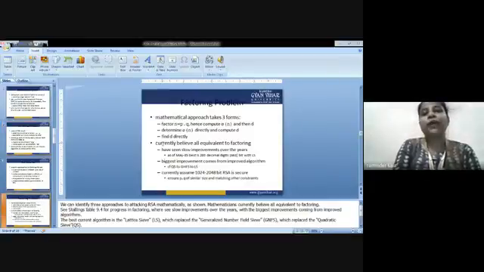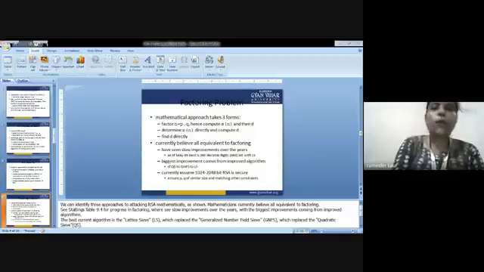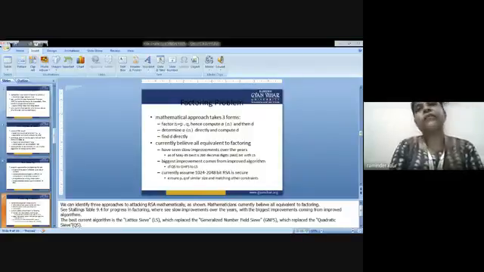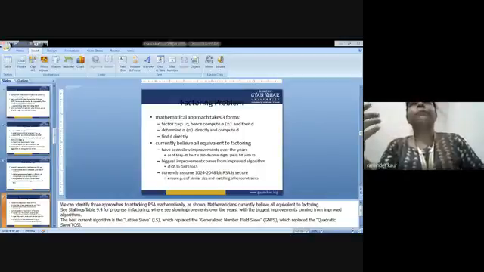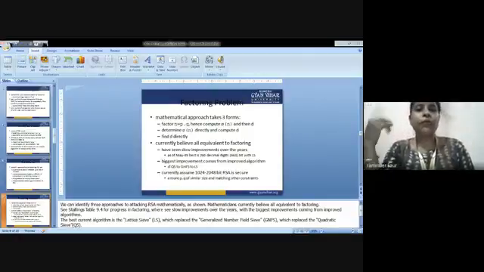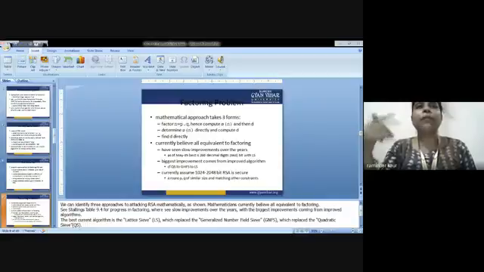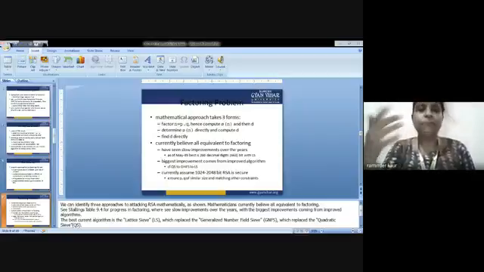Next, coming to the factoring problem. So what is the factoring problem? We have already discussed the basics of the factoring problem in the beginning of the class, I think in the 3rd or 4th lecture, in number theory. If you remember, I have delivered 3 to 4 lectures about number theory. You can have a look at the same.